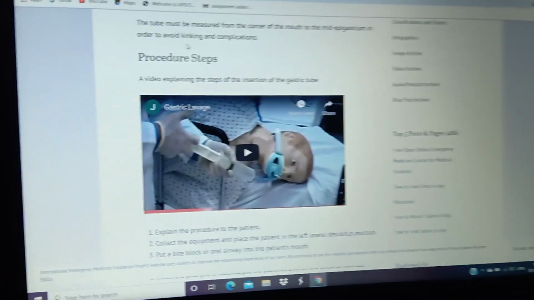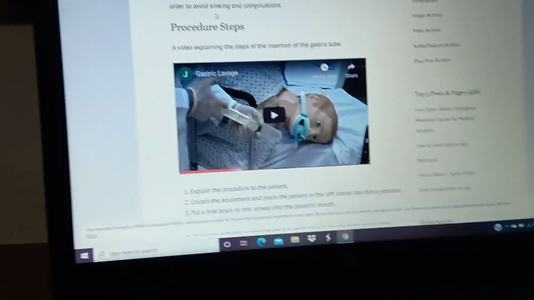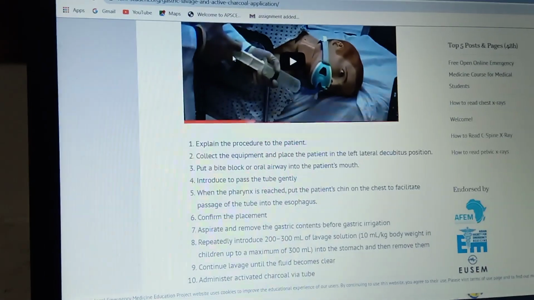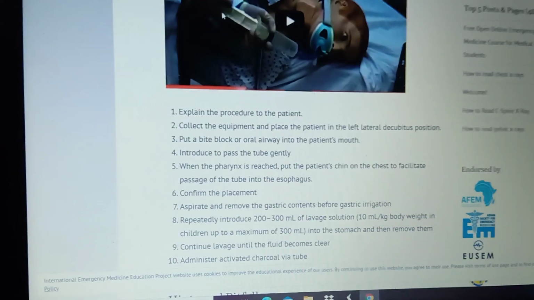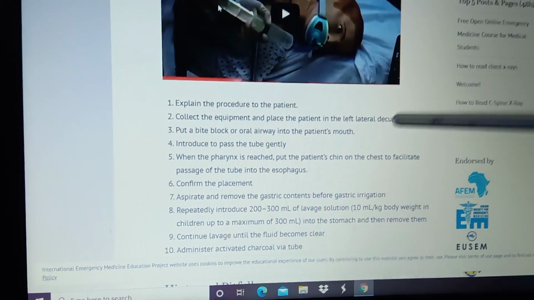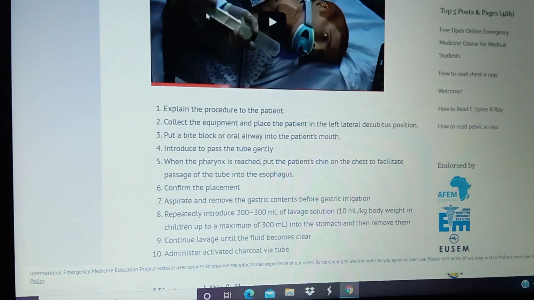Okay, and the next one is the procedure steps. If you want to see the procedure, you can go through it, but I will be explaining the steps that have to be undertaken. See, the first one is to explain the procedure to the patient and collect the equipment. I have already given the equipment for you. Collect the equipment and place the patient in a left lateral decubitus position.